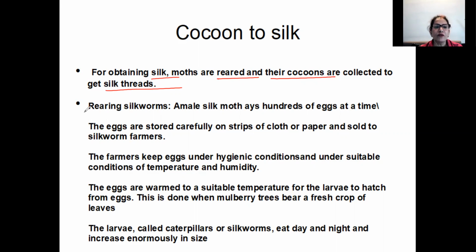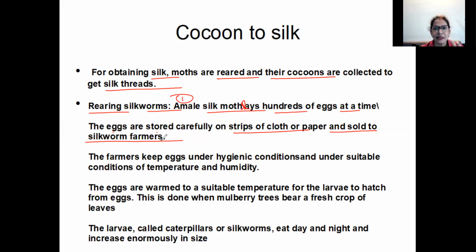So, rearing of silkworms. Now how is this done? A female silk moth lays hundreds of eggs at a time. So first is the laying of the eggs. Then the eggs are stored carefully on strips of cloth or paper and sold to silkworm farmers.